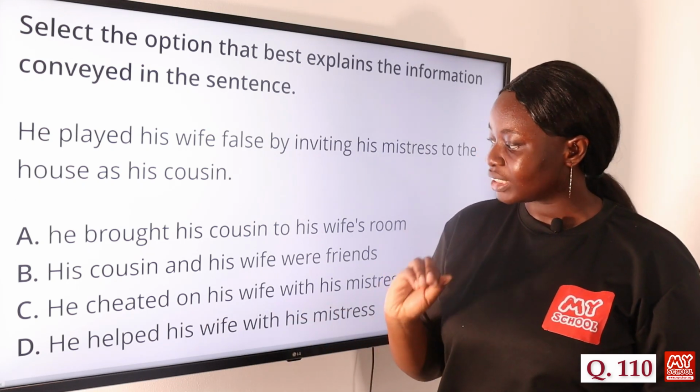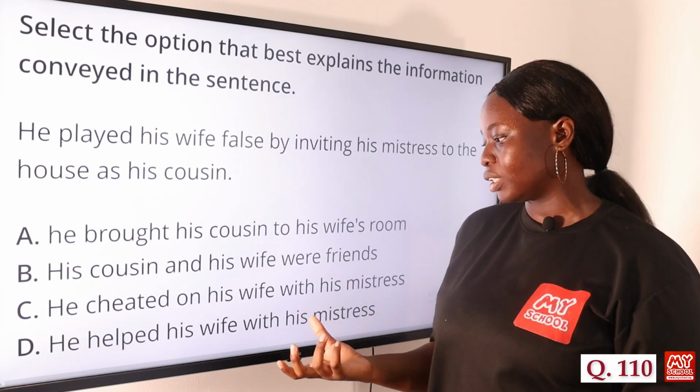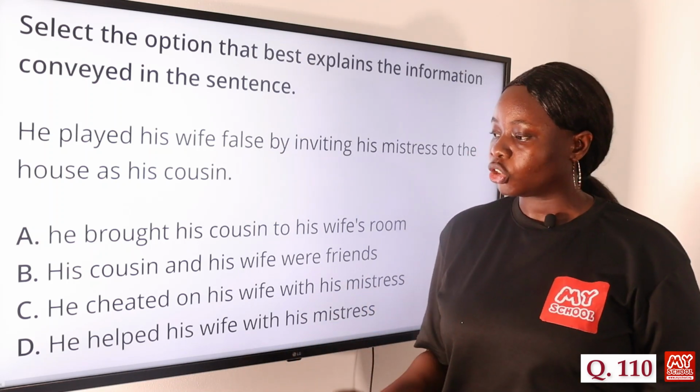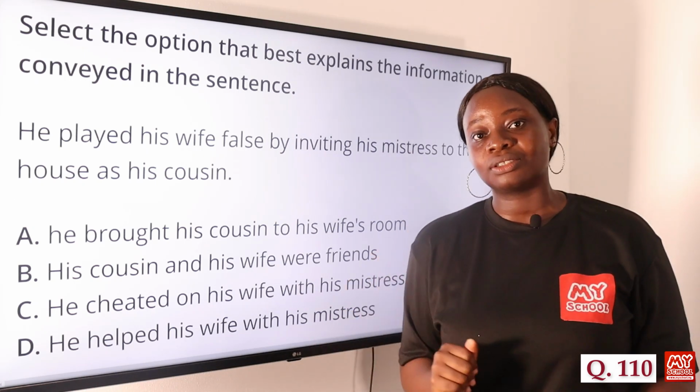So option B, his cousin and his wife were friends, positive. Then option D, he helped his wife with his mistress. It still has a positive connotation. But option C has a negative one. He cheated on his wife with his mistress is the answer to this question.